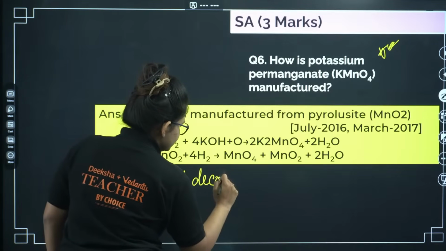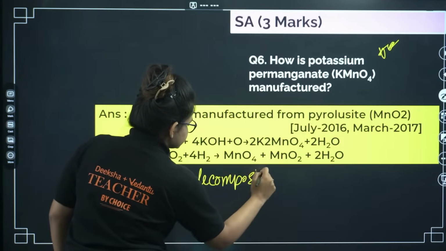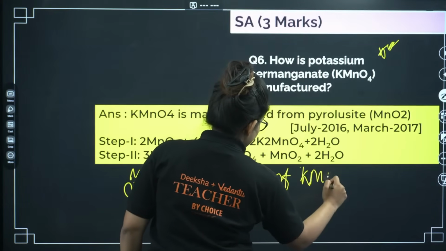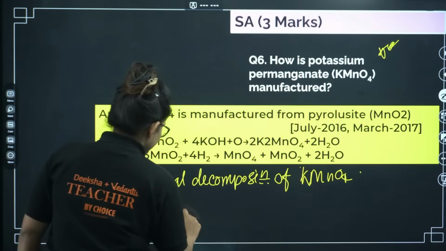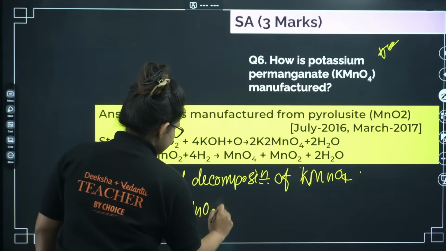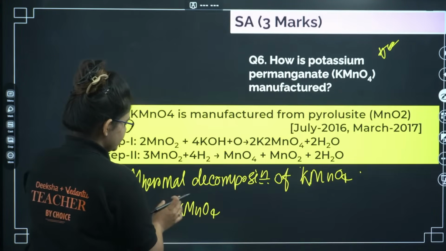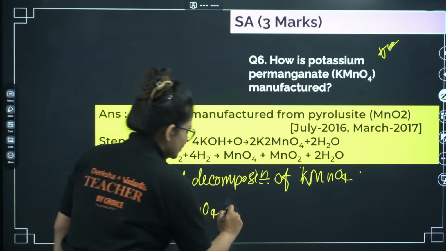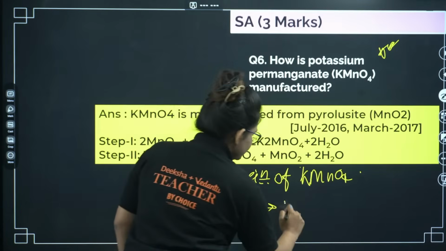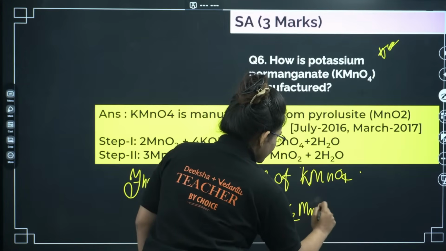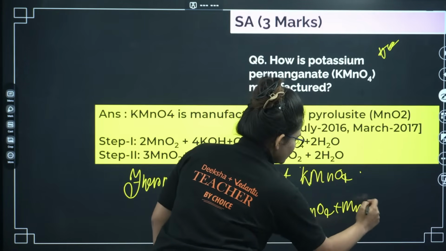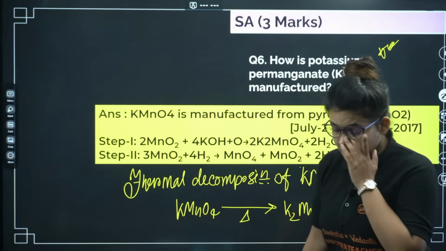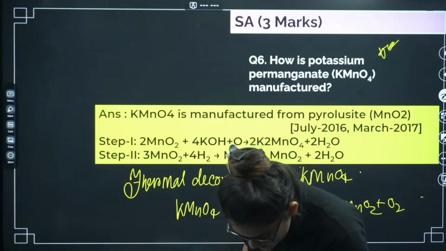of KMnO4. That is also important. So KMnO4, I'm not balancing it, I'm just writing it, because whenever they ask the thermal decomposition of KMnO4, what will it give you? If you write the products, that will be more than enough. If you heat it, you will end up with K2MnO4 plus MnO2 plus oxygen. Oxygen gas will be evolved, be careful about it. This question is asked.